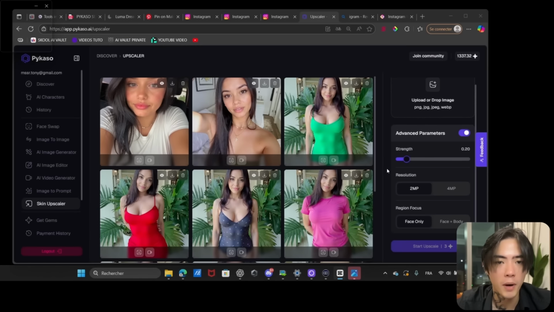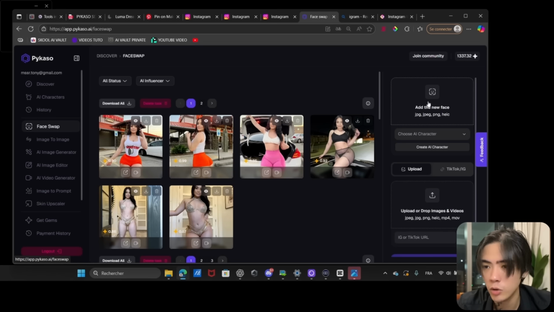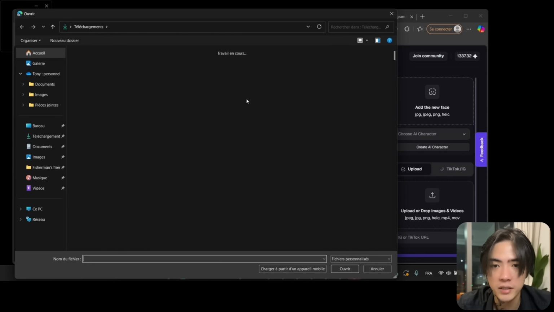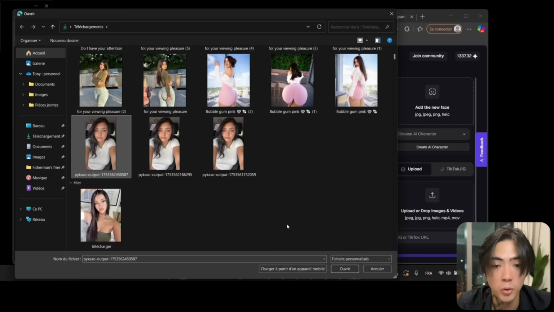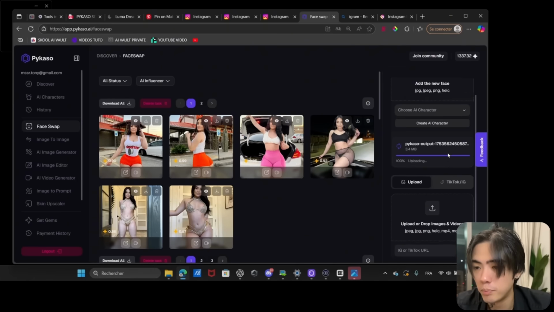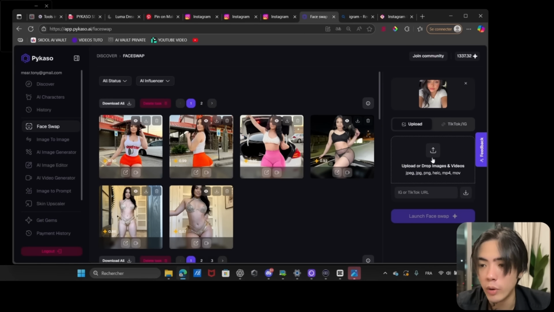So now that we are back on Picasso, this time we will go on face swap. But don't worry, we will not steal some content or face swap some content to then post it directly. It's just to get some inspiration. You want here to add the new face. So let's use this one, the one we upscaled right before. Perfect. And now here we want to upload all the photos we just downloaded. So I will just take the time to do it.